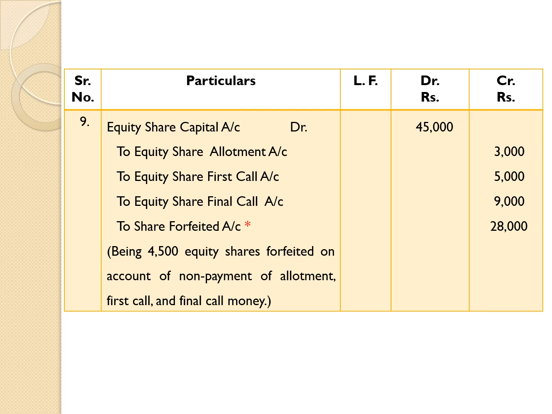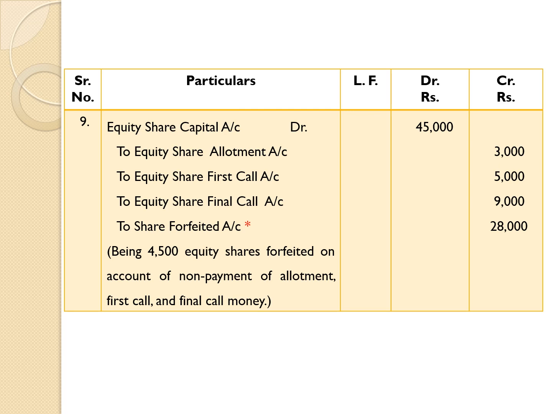Firstly, consider the number of shares forfeited. Here 4,500 shares were forfeited. Then consider the face value of each share. Here the face value of each share is rupees 10. Therefore, 4,500 equity shares into rupees 10 is equal to 45,000. Therefore, we are going to give debit to equity share capital account.